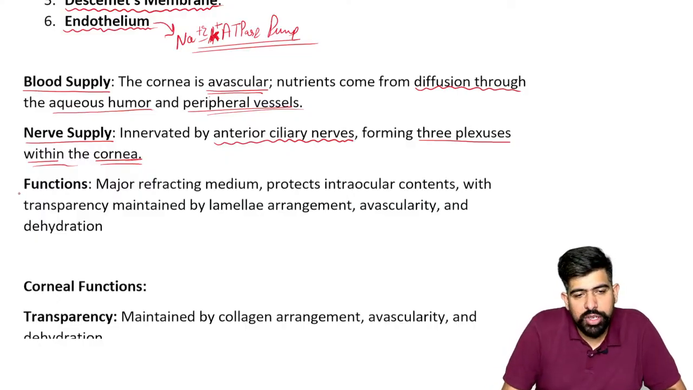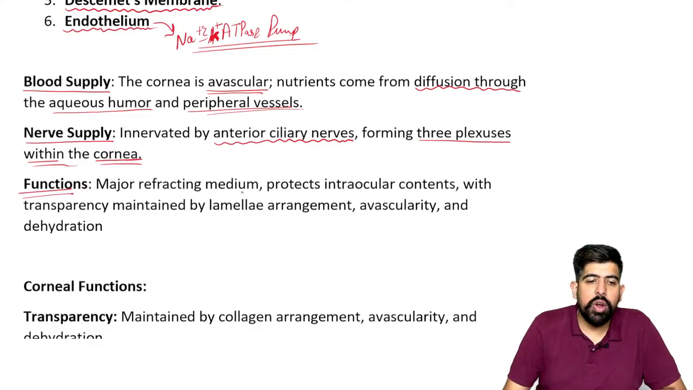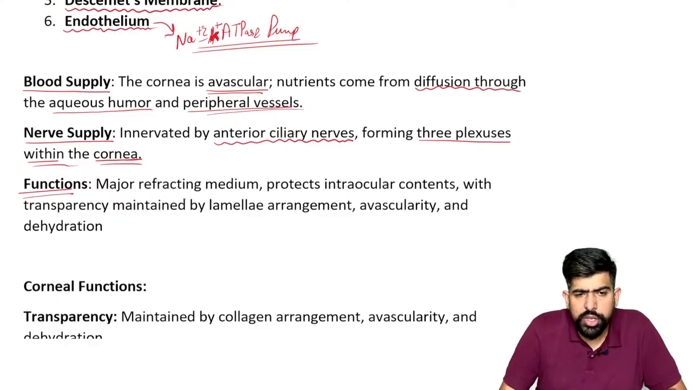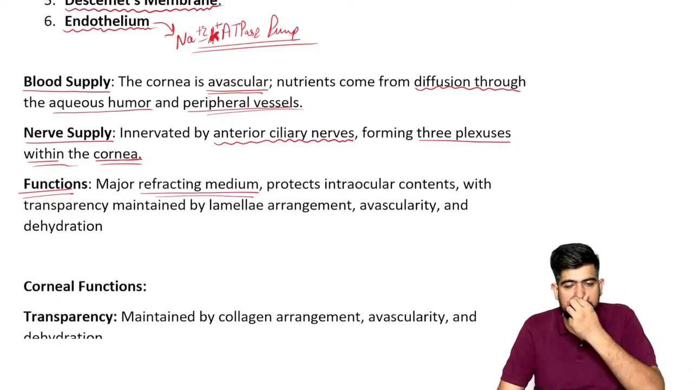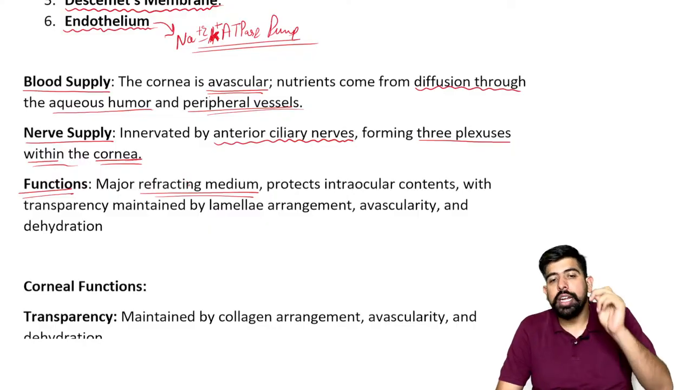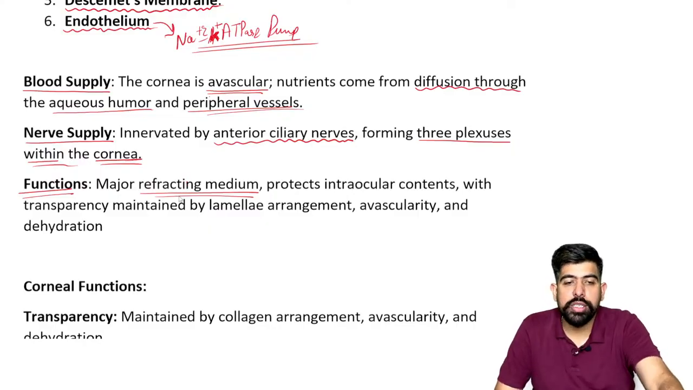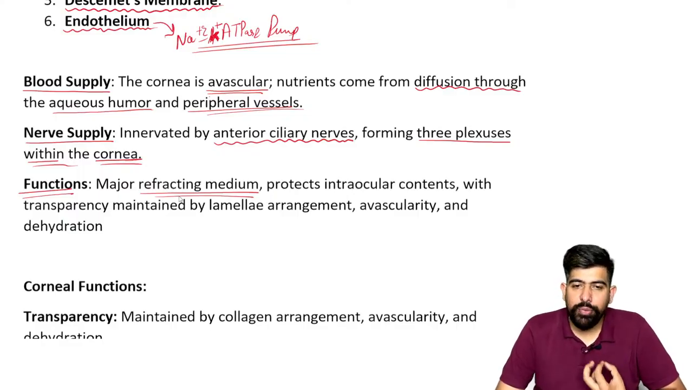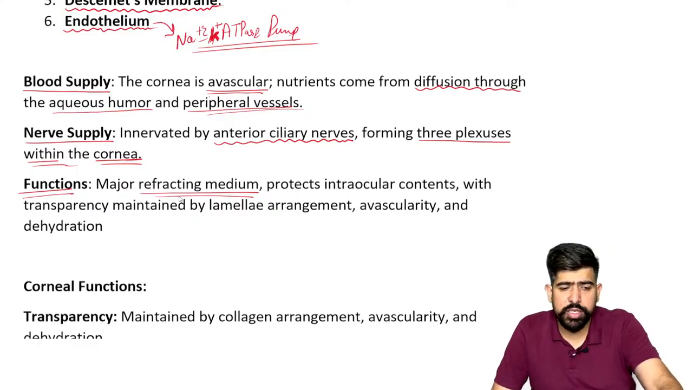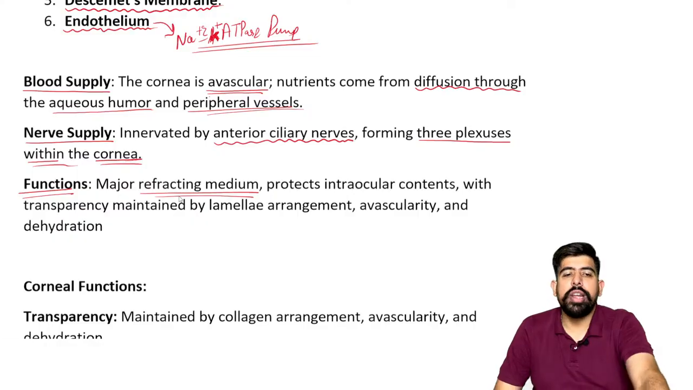What are the functions of the cornea, guys? Please remember, your major corneal function is as a refractive medium. As we talked about, if light is coming into the eye, it will pass through the first structure. What is the first structure it will pass through? Of course, it will pass through your cornea only. So the first refractive medium is your cornea.